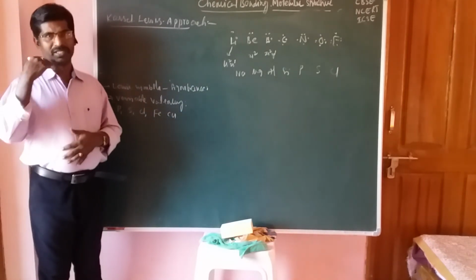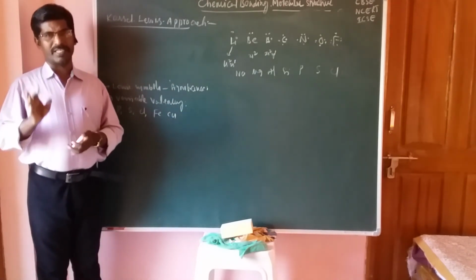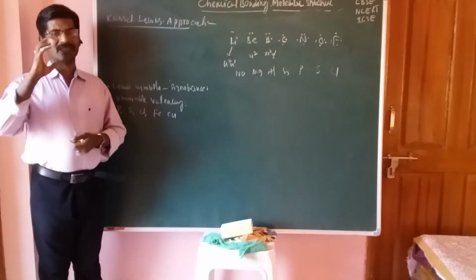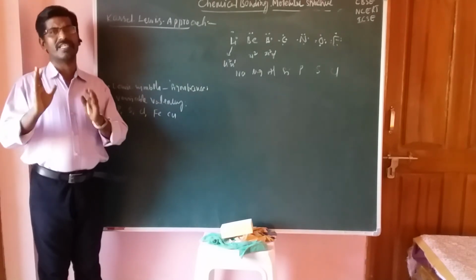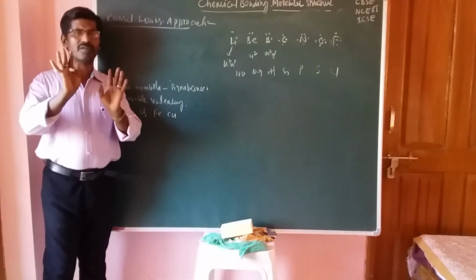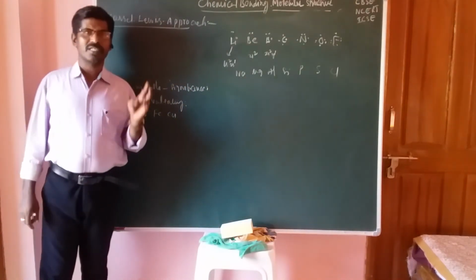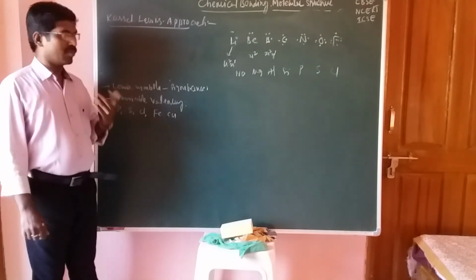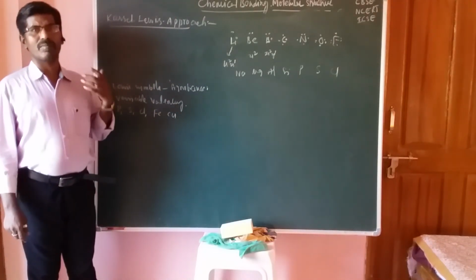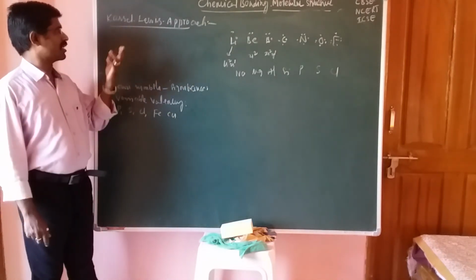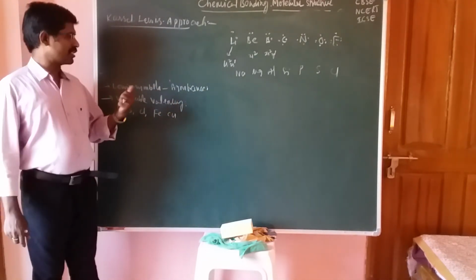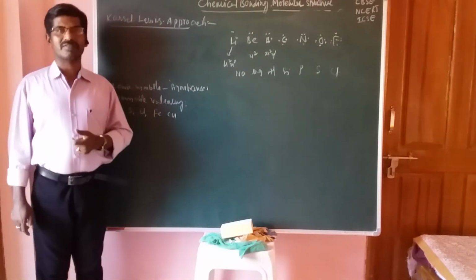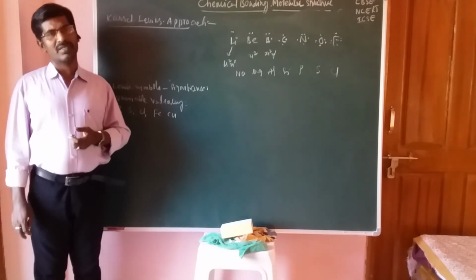Next, tomorrow in my session I will start ionic bond formation, factors affecting ionic bond formation and general characteristics of ionic bond formation. That will be tomorrow's class. Once again, in this class we have covered molecules and chemical bonding, mode of bond formation, the Kossel-Lewis approach, Lewis symbols and their significance, and variable valences. Okay, students. Bye.